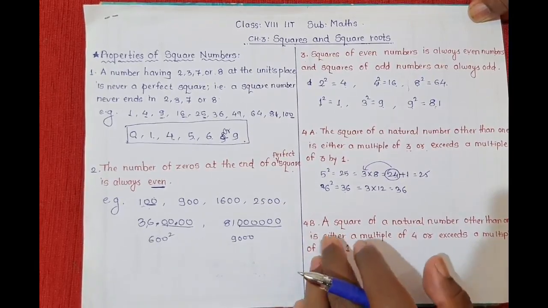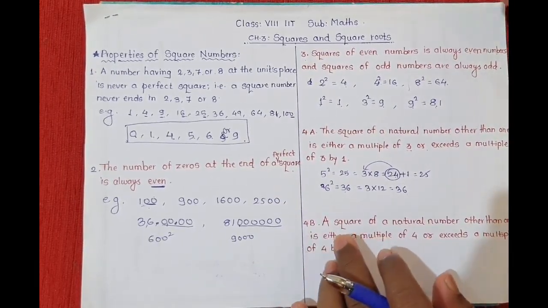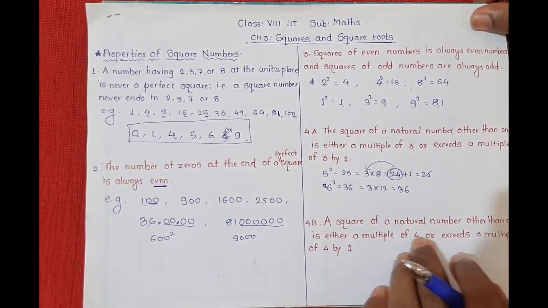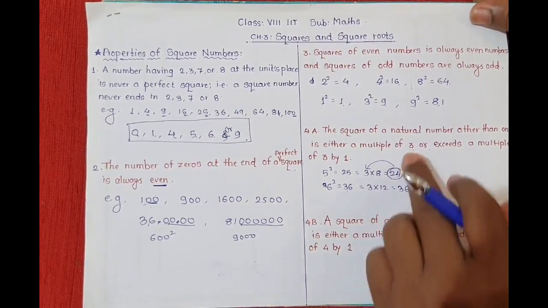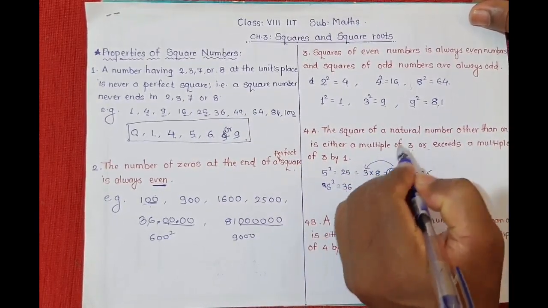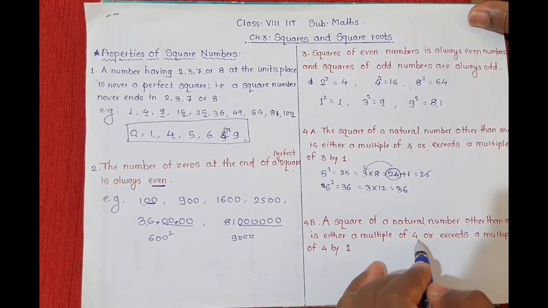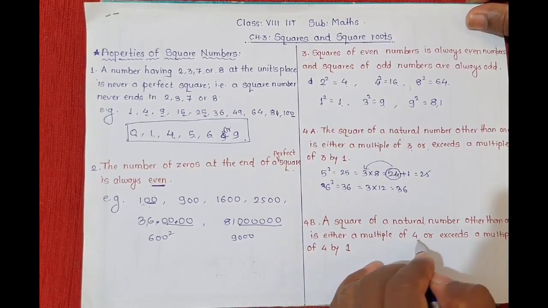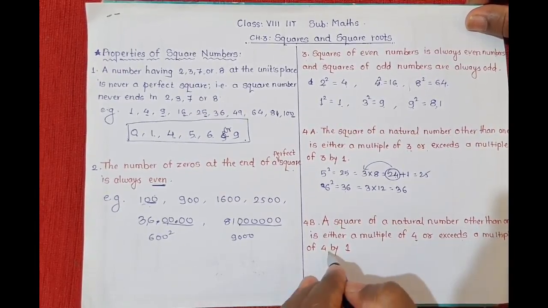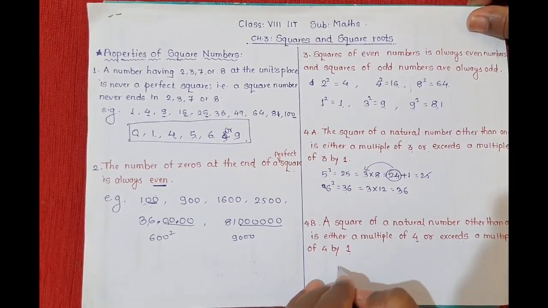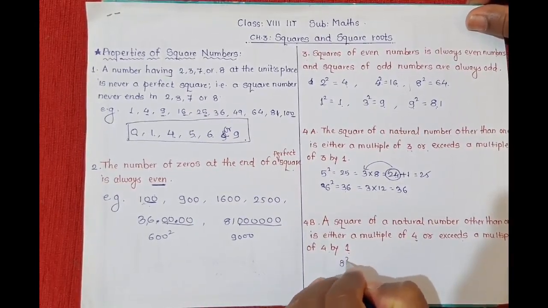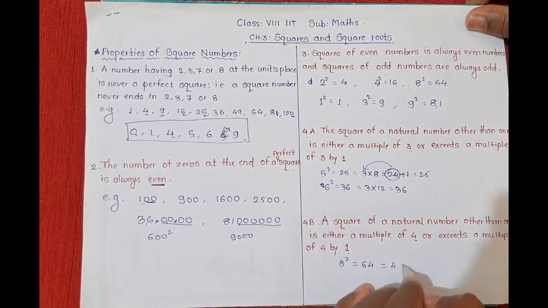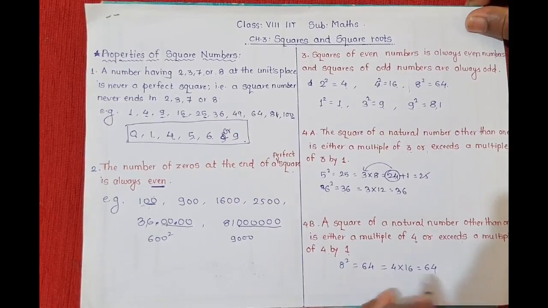Understood? Similarly, in this 4b, the square of a natural number other than 1 is either a multiple of 4 or exceeds a multiple of 4 by 1. So the pattern we observed for 3, the same pattern is there for 4 also, okay. Means all the square numbers other than 1 are multiples of 4 or exceed a multiple of 4 by 1. Same again. For example, if we take the square of 8, 8 square is 64 and 64 is a multiple of 4, 16 fours are 64, correct. It is a multiple of 4.